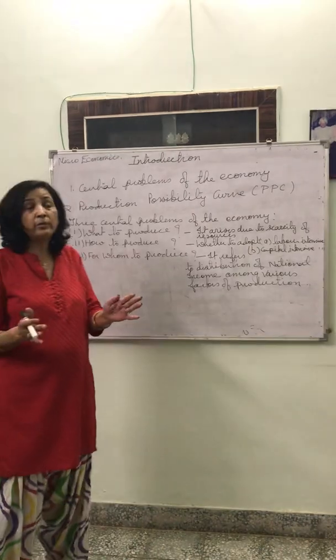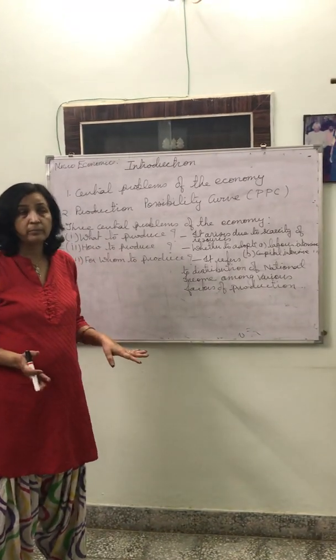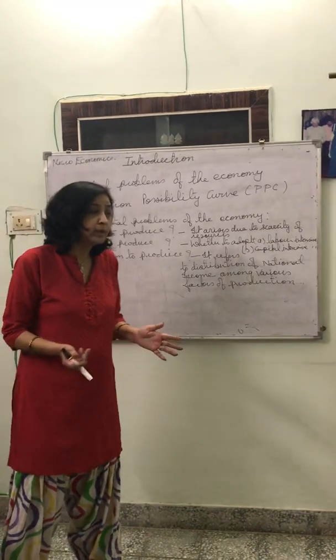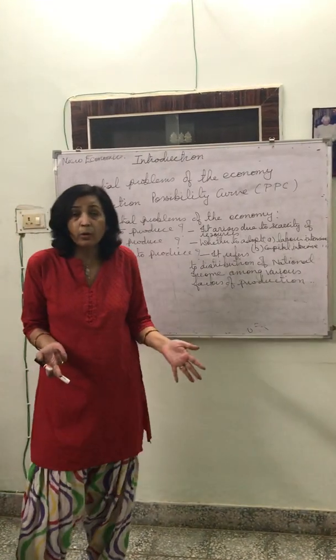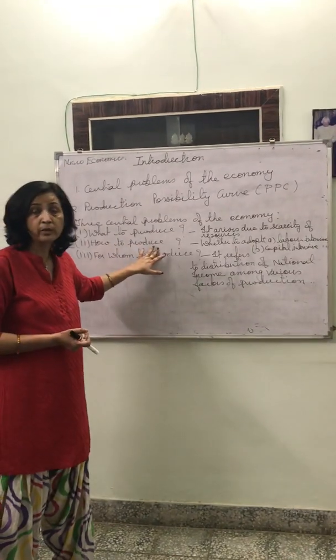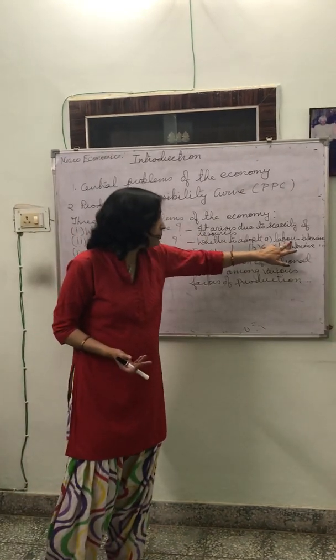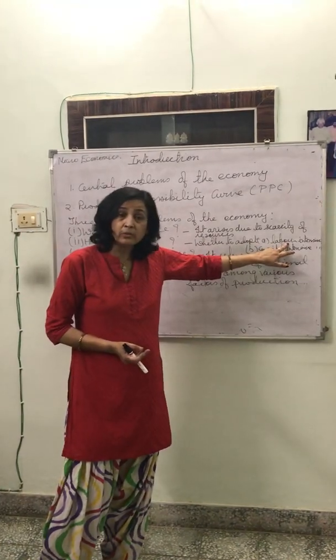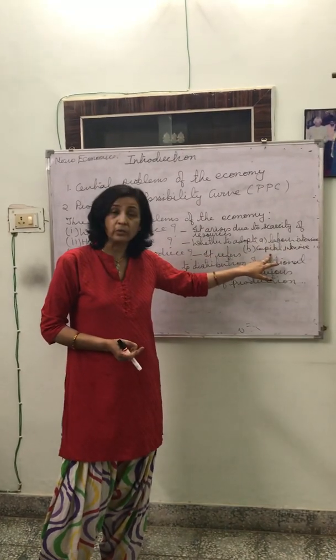Now how to produce refers to technique of production. Like suppose the question will be given, which central problem of the economy is related with technique of production? So it is the problem of how to produce. That means whether to adopt labor intensive technology for production or capital intensive technology.